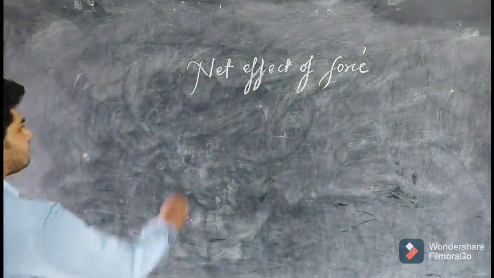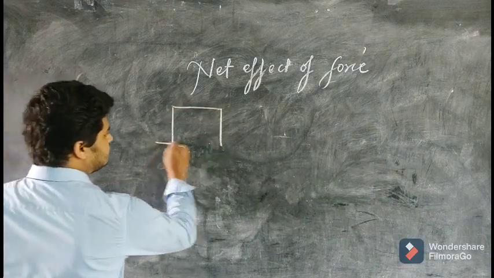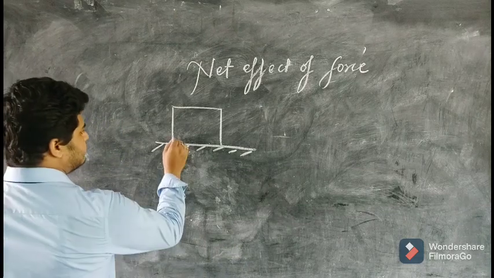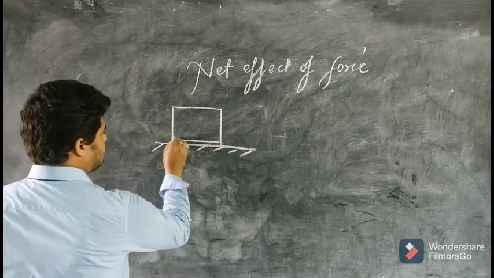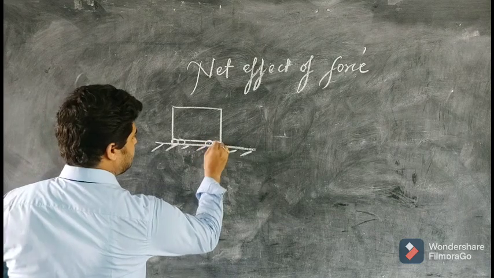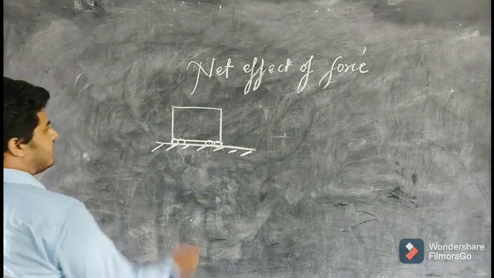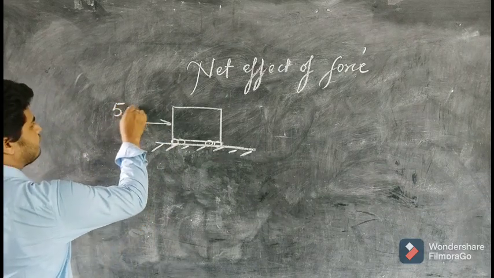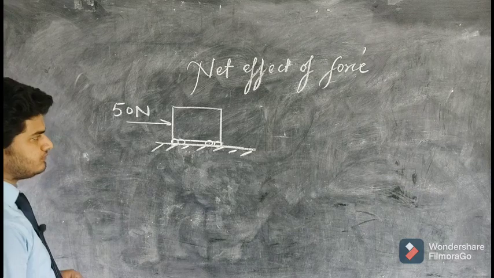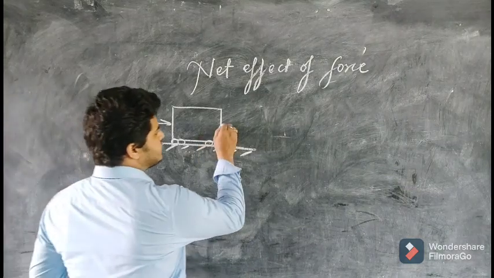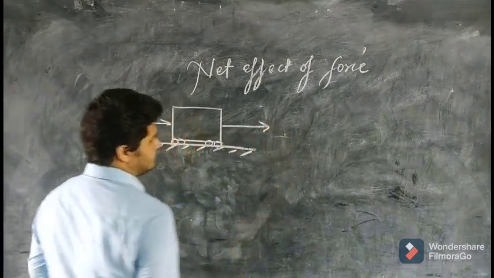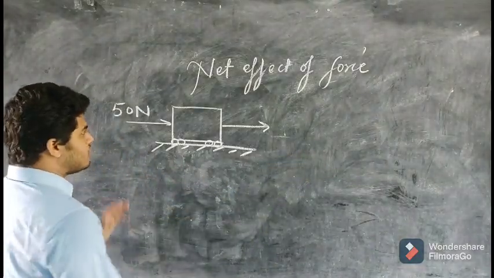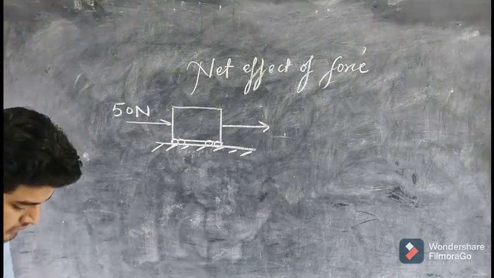Right? For example, there is a block, and a person comes and applies 50 Newton of force in this direction. So this block will start moving in the direction of force because only a single force is being applied.